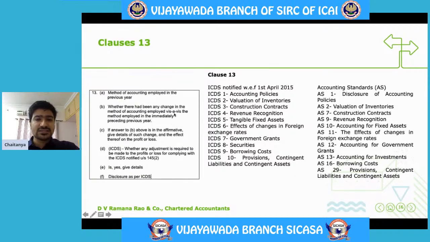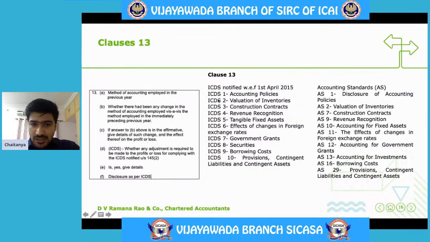What is this ICDS? ICDS are notified with effect from 1st April 2015. They are like this. ICDS 1 talks about accounting policies, 2 talks about valuation of inventories, 3 talks about construction contracts, 4 talks about revenue recognition, 5 talks about tangible fixed assets, 6 talks about effects of changes in foreign currency rates, 7 talks about government grants, 8 talks about securities, 9 talks about borrowing cost, 10 talks about provisions, contingent liabilities, and contingent assets.